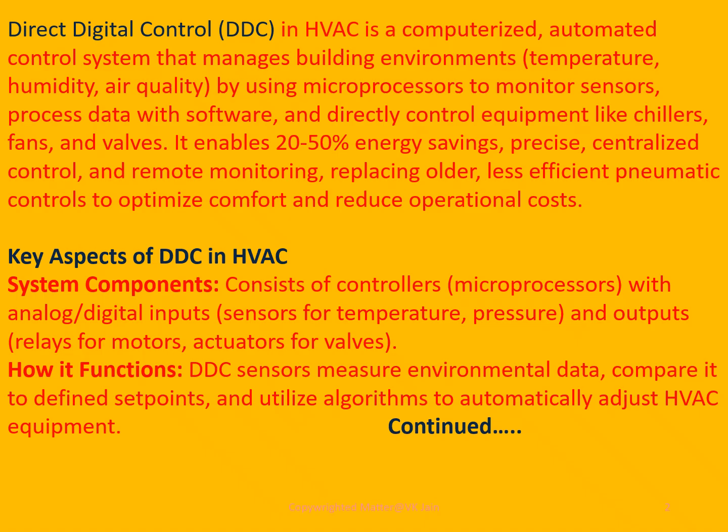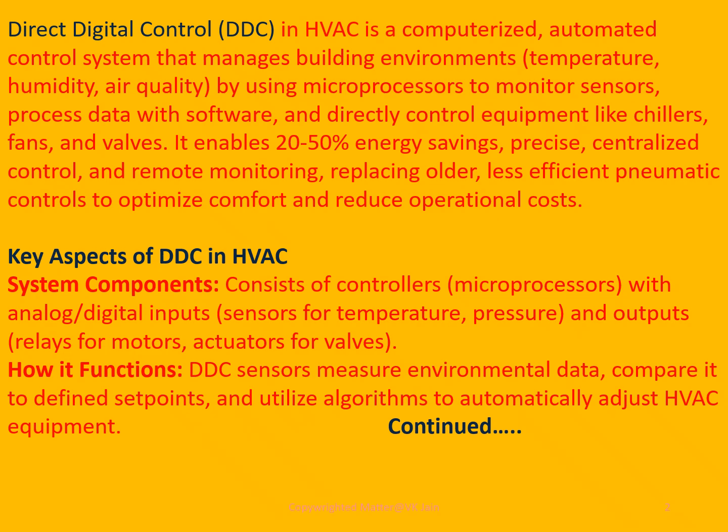The key aspects in DDC: first, system components consist of controllers, microprocessors with analog and digital inputs, which may be sensors for temperature or pressure, and output relays for motors and actuators for valves.